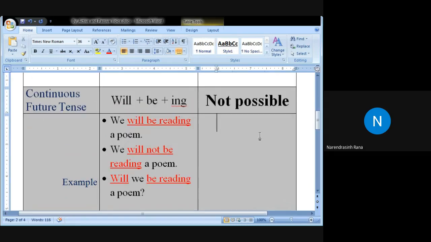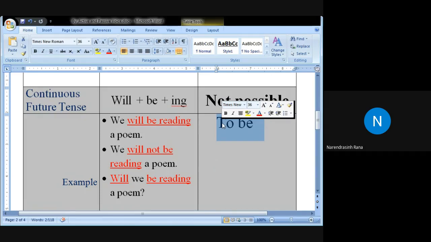Now why is it not possible here? Because, see, this is the progressive tense, the continuous tense, in which to be has to be used. To be is mandatory, and will and shall are modal auxiliaries, they are not to be. So the moment you say that, you cannot use will and shall in the continuous tense, the progressive tense. So you have no option for will and shall. If you use to be, what to be will you use? You cannot use the to be of the present tense.